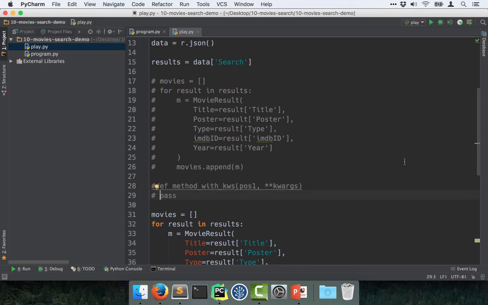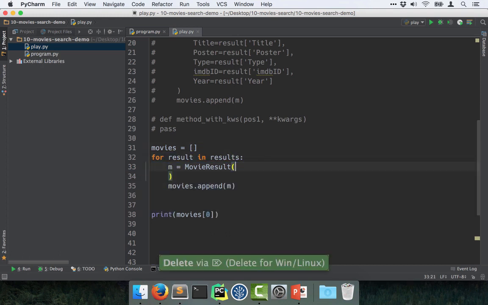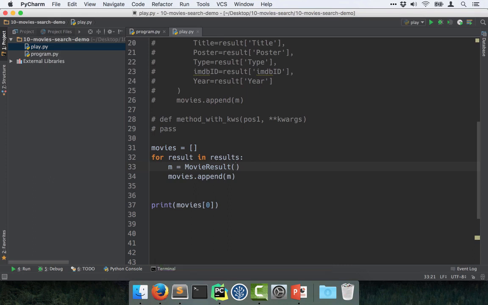With that in mind, what you can do is you can kind of do the reverse with dictionaries. So this takes a bunch of arguments that are written like this and turns it into a dictionary. But if I have a dictionary, I can turn this into a bunch of assignments like this during a method call. So I can come over here and say, I have this dictionary, it's called result. And I would like to say title equals results of title, poster equals results of poster, and so on. I can just say star result.